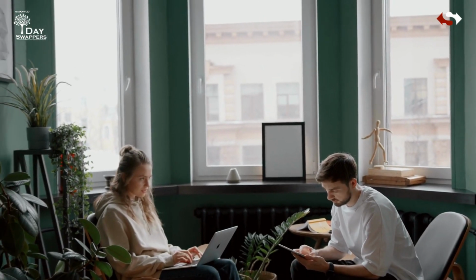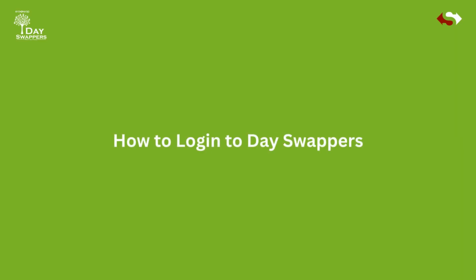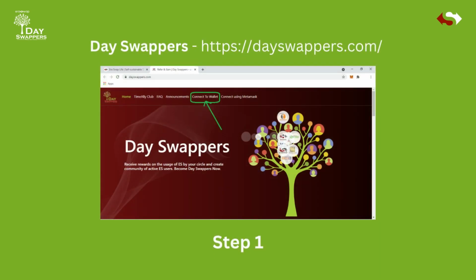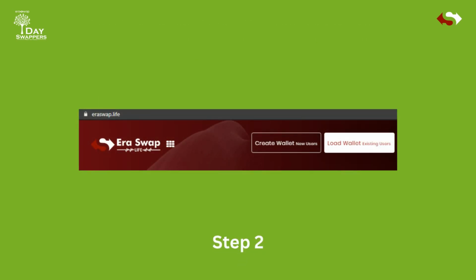Now let's see how DAOswappers work. How to log into DAOswappers. Step 1. Go to the DAOswappers website and click on the Connect to Wallet button, and choose Eraswap Life. Step 2. You'll be redirected to Eraswap Life. Click on Load Wallet, choose any one: key store file, access through mnemonic, or private key. If you don't have an Eraswap Wallet, you can create it.